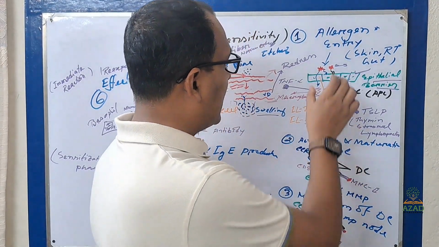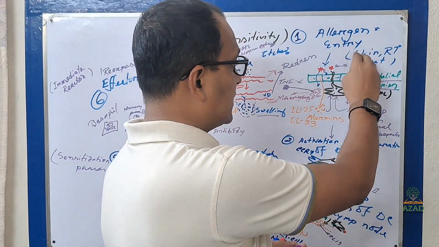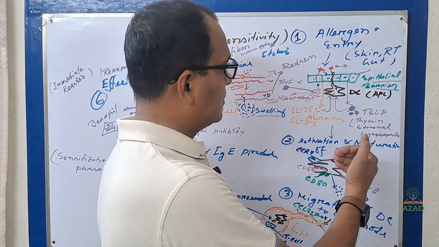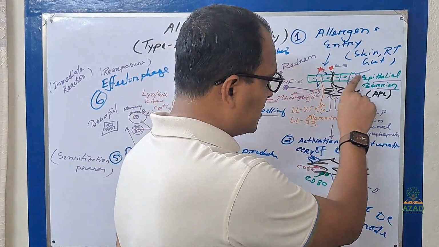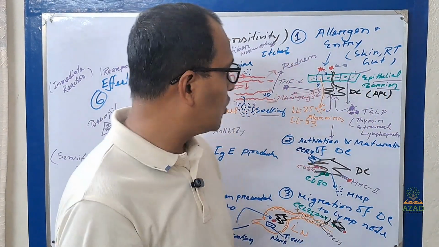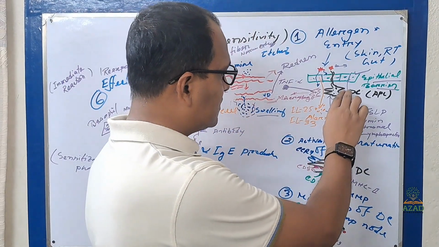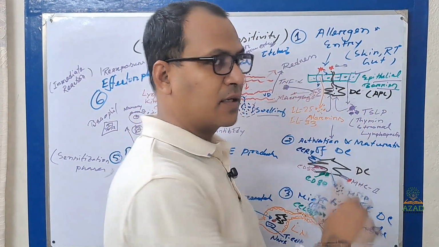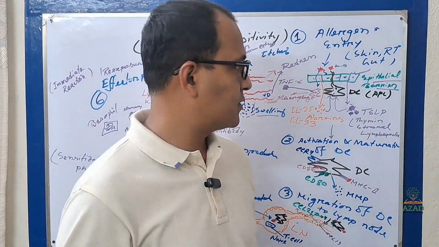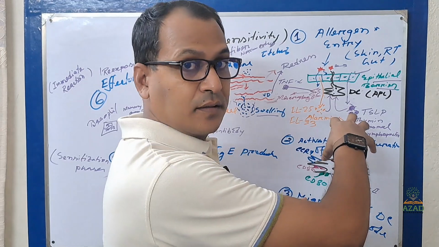So allergen can enter your body through the skin, respiratory tract, or gut by changing the structure of the epithelium, or it can easily cross as a soluble substance, or sometimes a dendritic cell can pass through the epithelial layer and be activated by the allergen. Naturally these cells are present here.